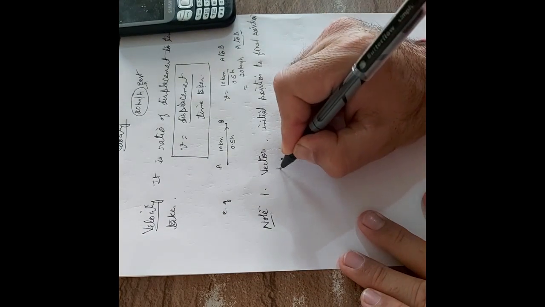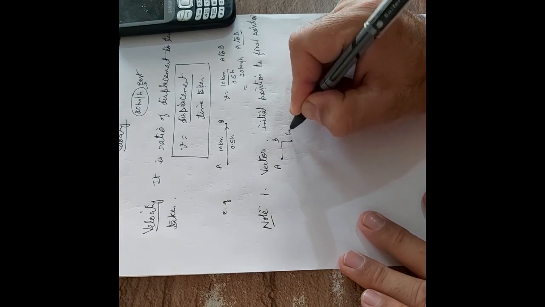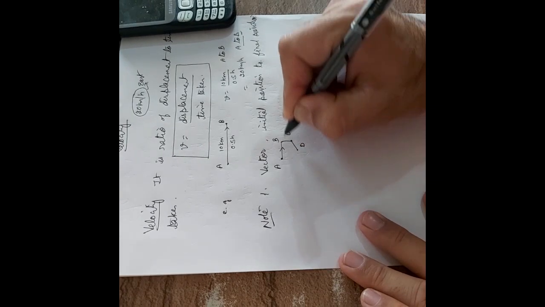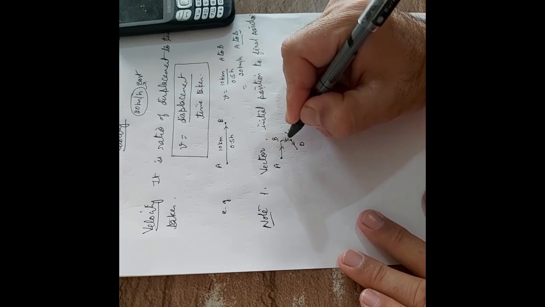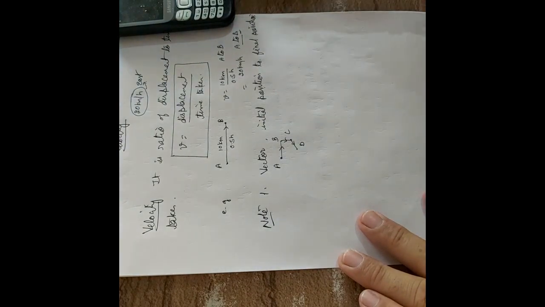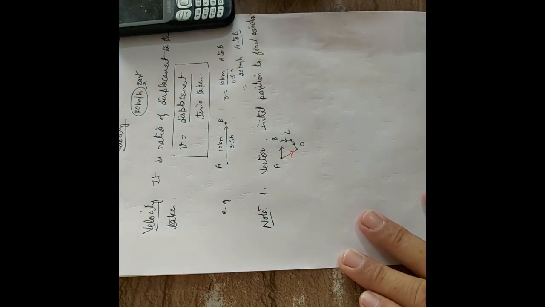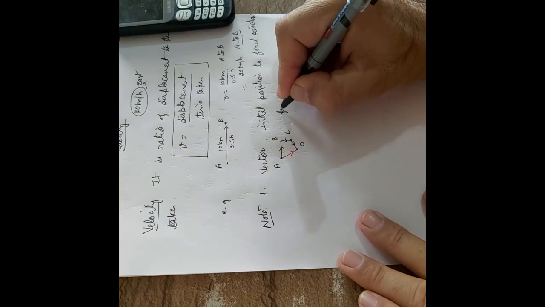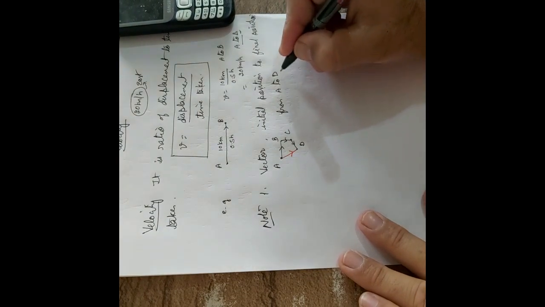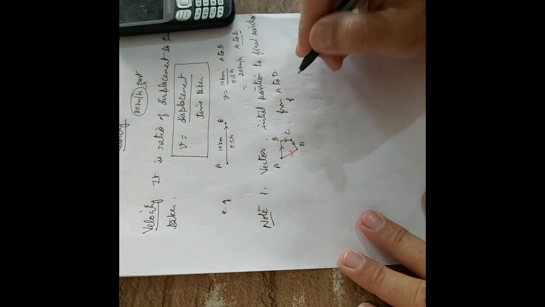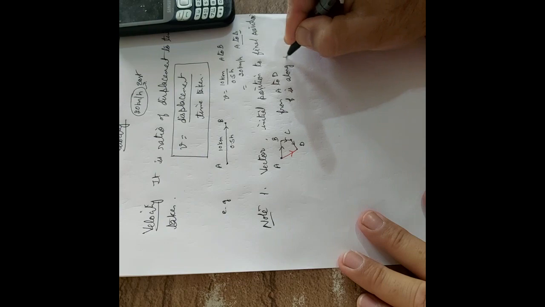Let me do this question. Let's say a body is moving from A, it reaches B, then C, then D, and the path taken is this. Now if I ask what is the direction of velocity, you will say that the direction of velocity is from A to D. You can also say that the direction of velocity is along AD.